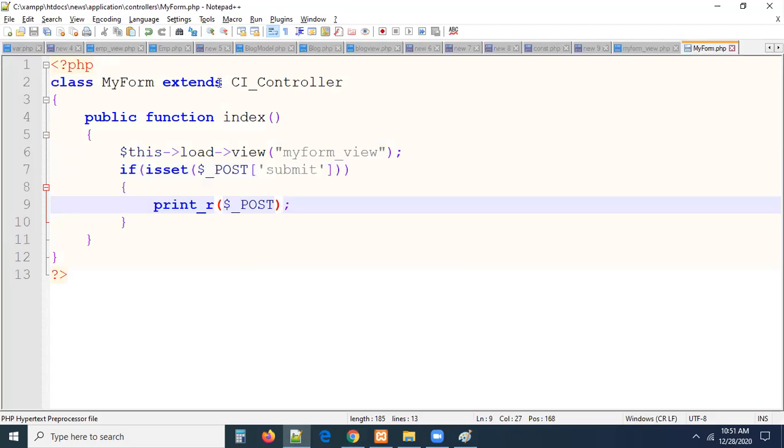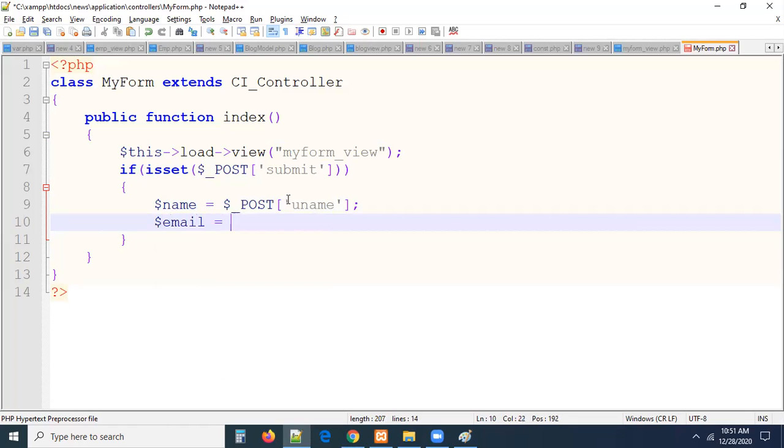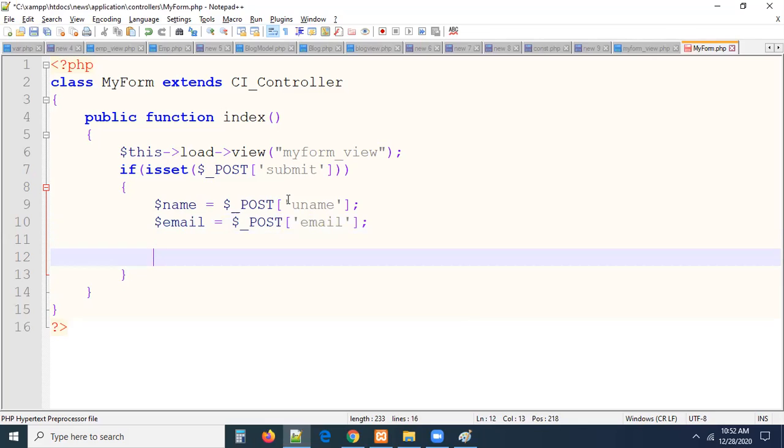But this is not the way of getting data in CodeIgniter. In CodeIgniter, there is a library to get the form data. There is a library to validate the form data also. Later we will see forms and form validation, how to collect the form data and how to save the form data. We will see it later. My intention here is to collect the data from the form and send it to model. I'm collecting the data. So here $name equal to dollar underscore post of, what is the name of the thing? Uname. This is going to be uname, done. Dollar email equal to dollar underscore post of, we are collecting the data, right? This is going to be the email, right?